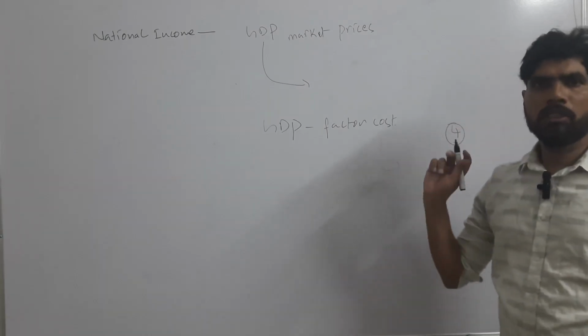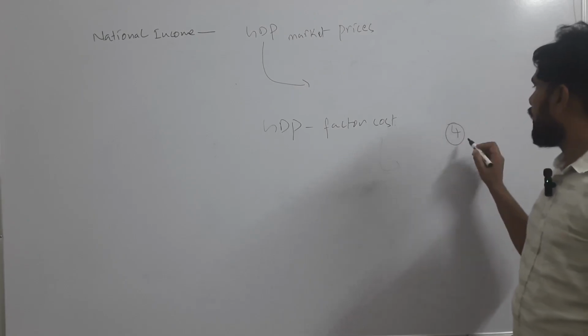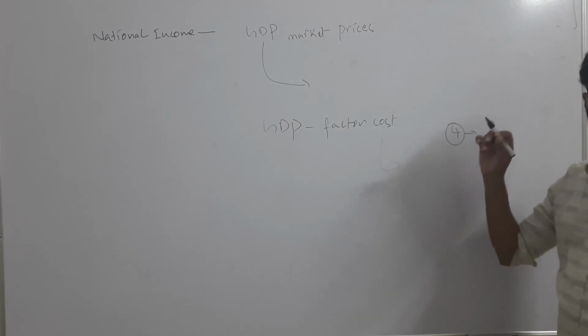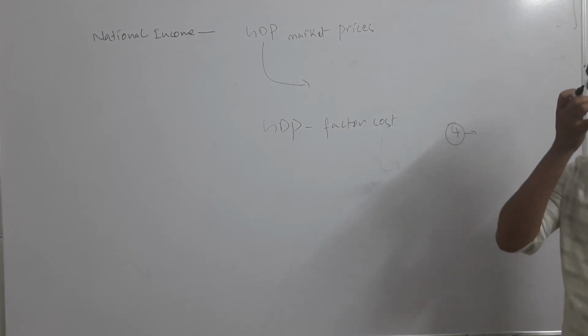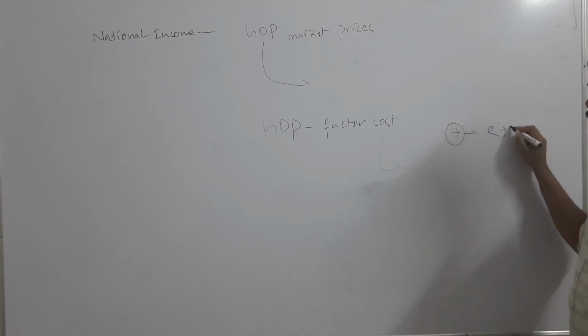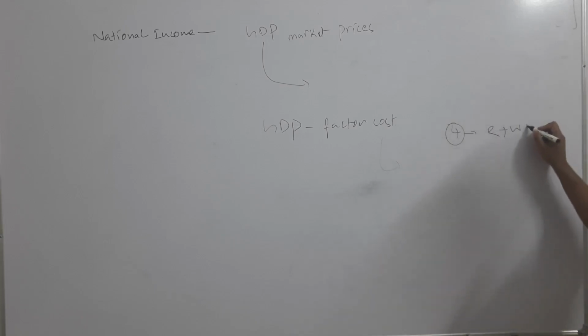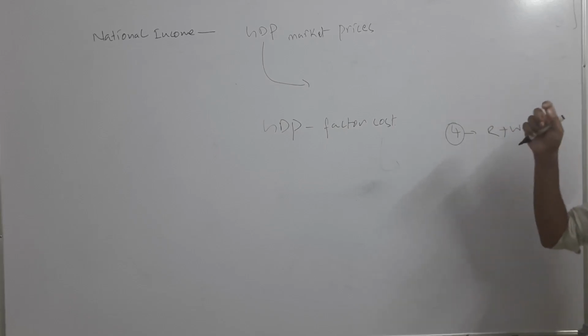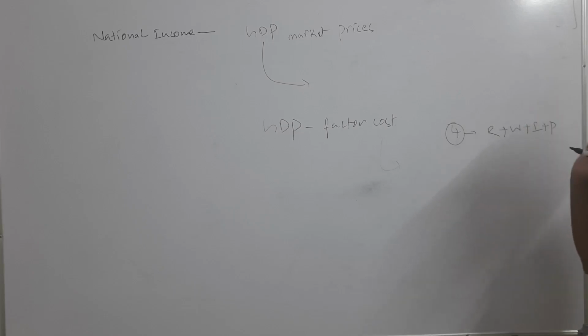We have seen them in the beginning of the lecture. Four factors of income are there, and their rewards are actually the cost of production of goods and services, that is rent paid plus wages given to the workers plus interest paid on the capital and the profit taken by the entrepreneur. So these are the actual costs occurred in the production of goods and services. These will give the actual value of the goods and services produced in our country.